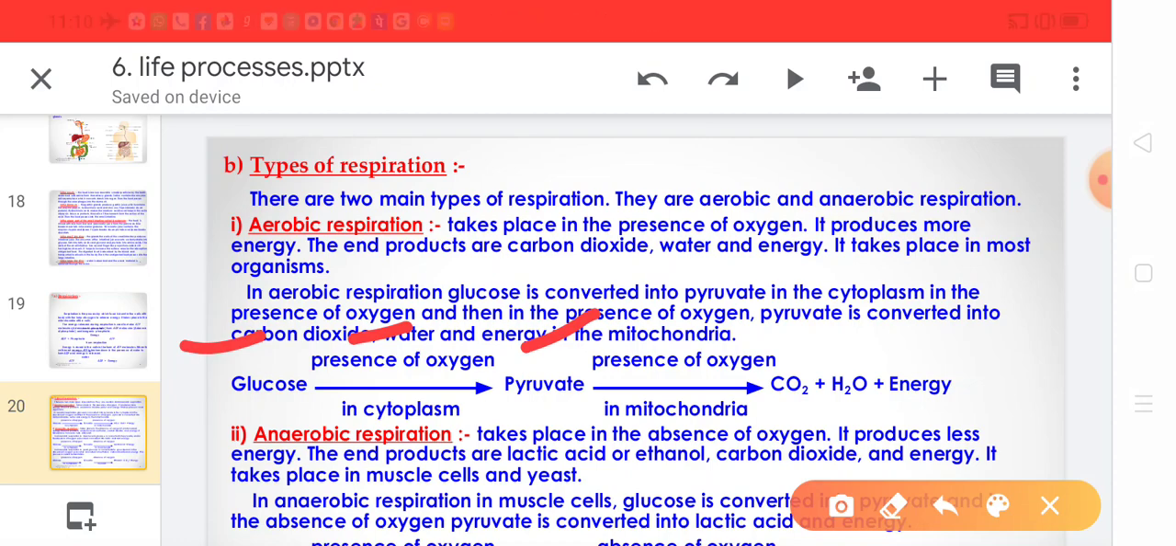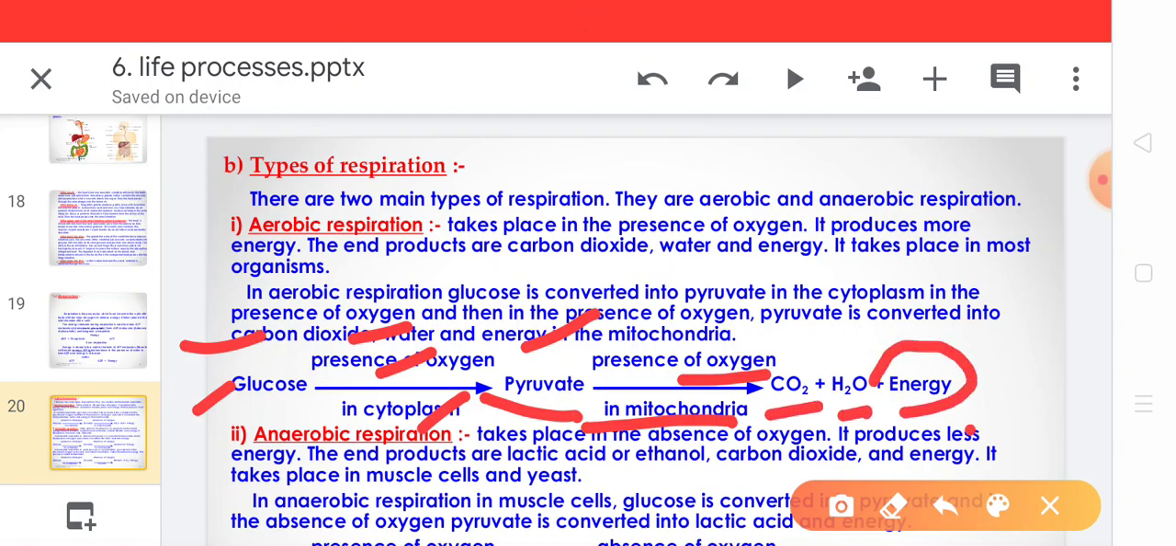So now look over here, the reaction, that is glucose in the presence of oxygen, occurs in cytoplasm. There is formation of pyruvate, and this pyruvate enters inside the mitochondria, and in mitochondria, in the presence of oxygen, this pyruvate is converted to carbon dioxide, water and energy is released, and this energy is released in the form of ATP.